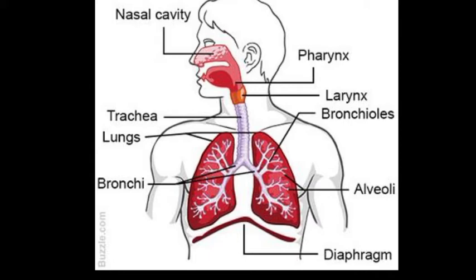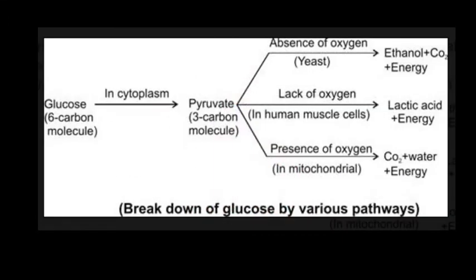So here we describe respiration, means how mitochondria store energy in the form of ATP during respiration. Now here we describe the steps of respiration. Respiration happens in steps, like breaking down of glucose. In respiration, glucose is your food. So in the steps of respiration, the first step is breaking down of glucose into pyruvate.